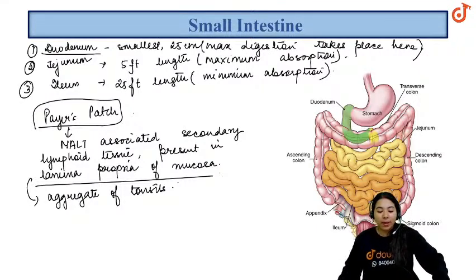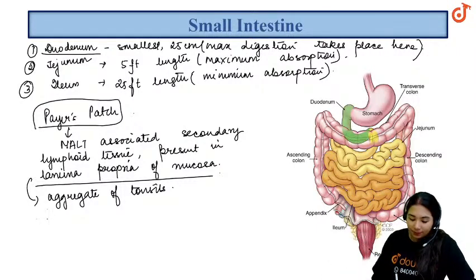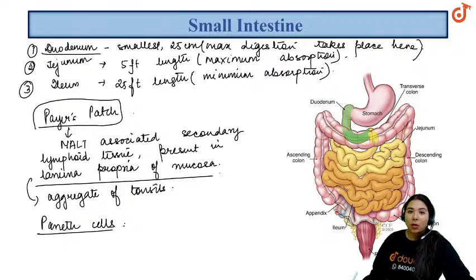Clear? Apart from Peyer's patch, there are Paneth cells.